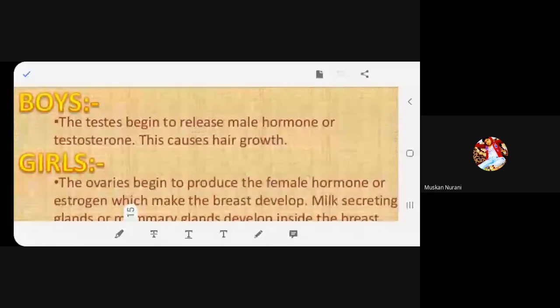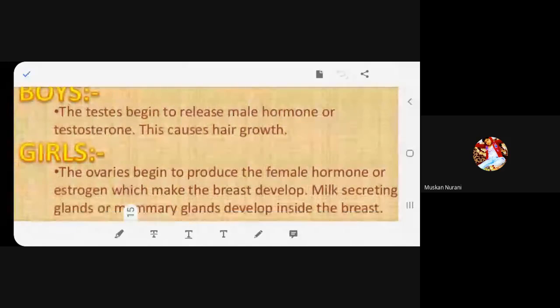So among boys, the testes actually release sperms, I think you know that, right? But before releasing sperms, they start releasing the male hormone. What is the male hormone, beta? It is testosterone. And due to the production of this hormone, the body starts growing hair in the pubic region, in the armpits, and on the chest. You understand now? Yes, ma'am.